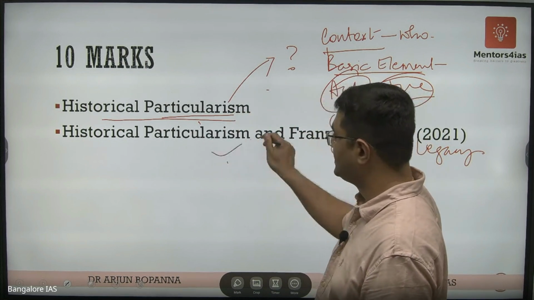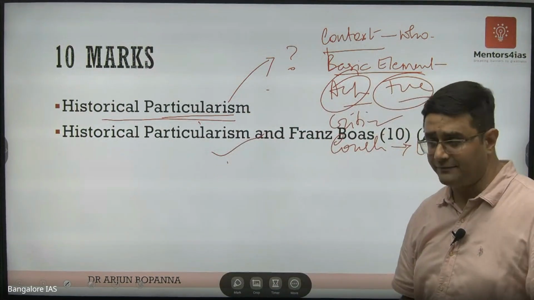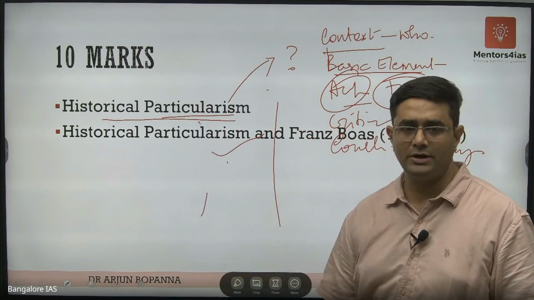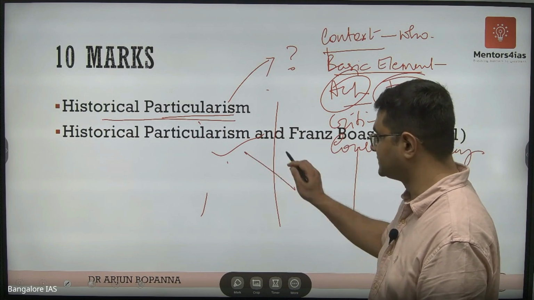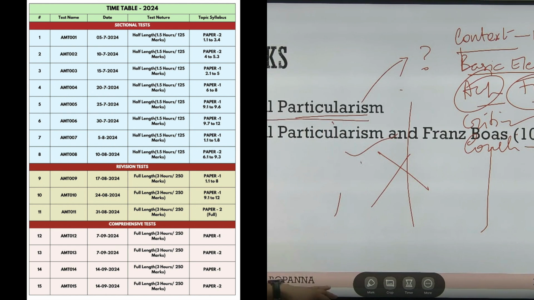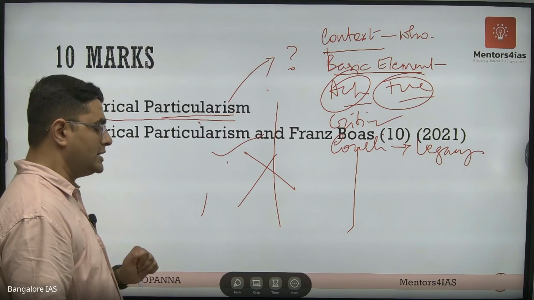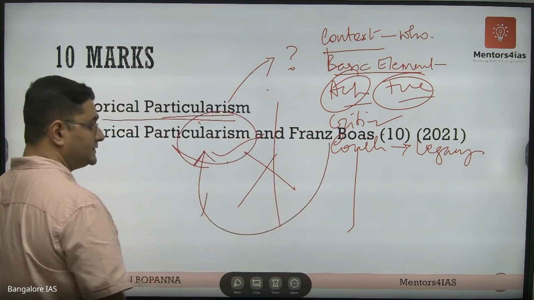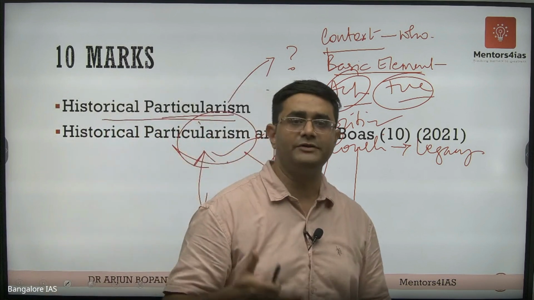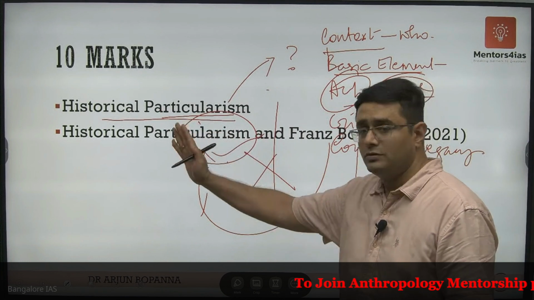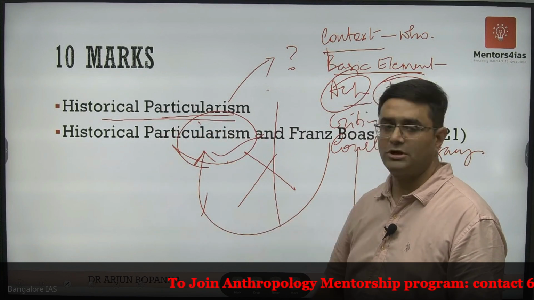In the second one over here, if you see historical particularism and Franz Boas, sometimes what happens is students write one page on historical particularism and one page on Franz Boas. That's not what is asked over here. I'll repeat again, students write one page on historical particularism and the other page on Franz Boas. That's not what you are expected to write. Here what you are supposed to write is basically how Franz Boas influenced the development of historical particularism. What idea did Franz Boas give to anthropologists in order to undertake historical particularism?